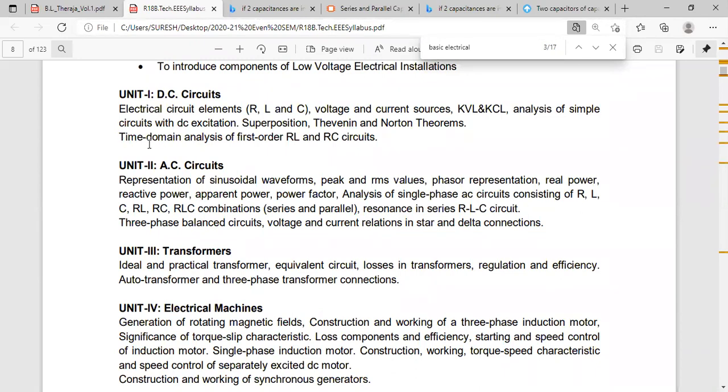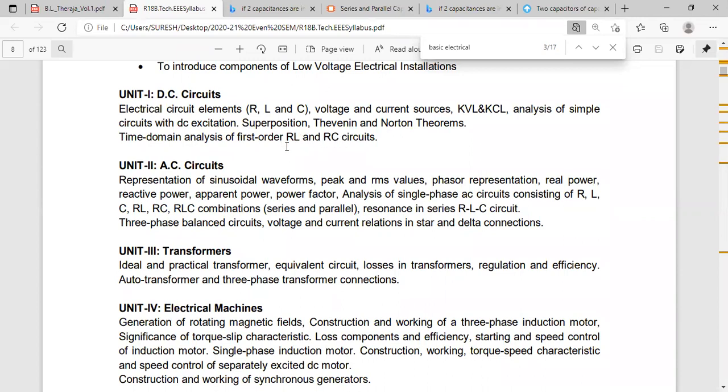See here on the screen, time domain analysis of first order RL and RC. Time domain analysis means transient analysis. RLC is not in the syllabus, but I have not seen the syllabus and I have explained the RLC circuit also, RLC transient. But for the exam, there is no need to read. Only RL and RC you read.